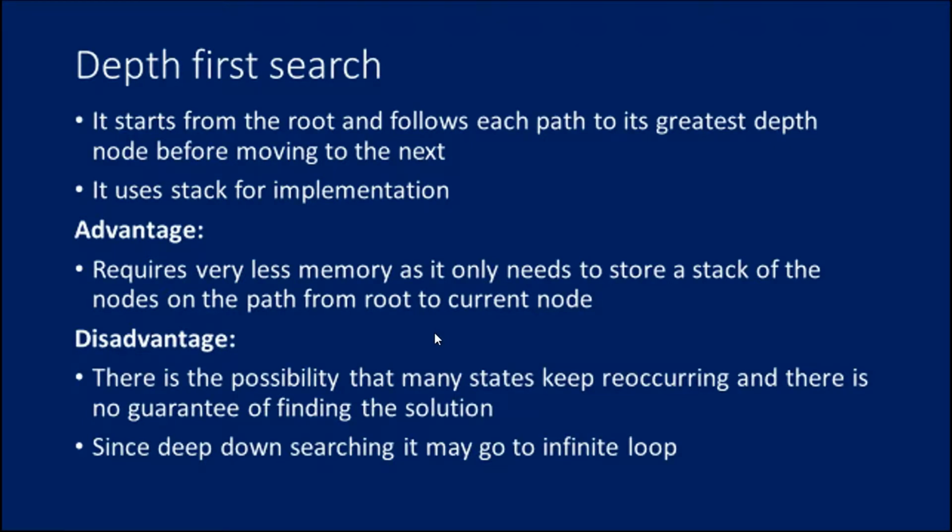What are the advantages of using DFS? It requires very little memory as it only needs to store a stack of the nodes on the path from the root to the current node. It takes less time to reach the goal node than the BFS algorithm. There will probably be disadvantages in particular problems. There is a possibility that many states keep reoccurring and there is no guarantee of finding the solution. The DFS algorithm goes deep down searching, and sometimes it may go into an infinite loop. So those are the two drawbacks we face in DFS.